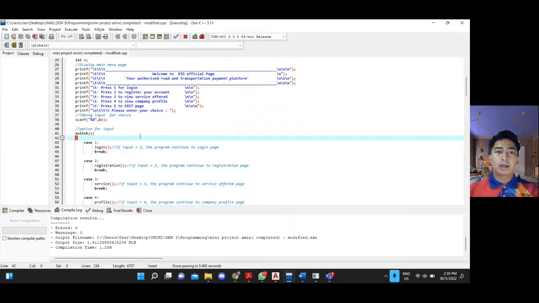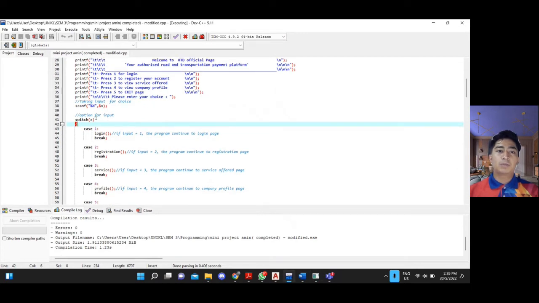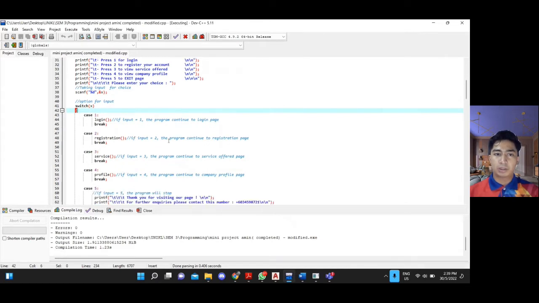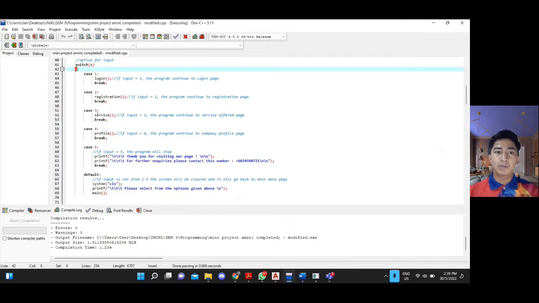After that we present the options for the input. Case 1, login. If the input is 1, the program continues to the login page. Registration: if the input is 2, the program continues to the registration page. And case 3, service. If you input 3, the program continues to the service offer page. Case 4, profile. The program continues to the company profile page. Case 5, the program will stop.